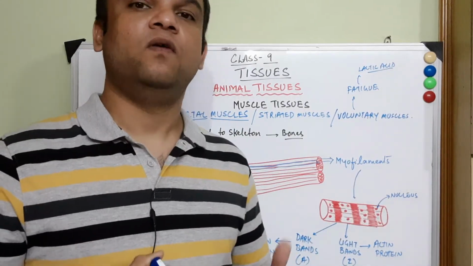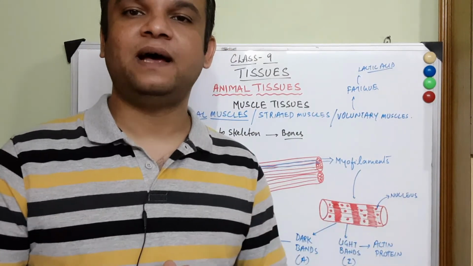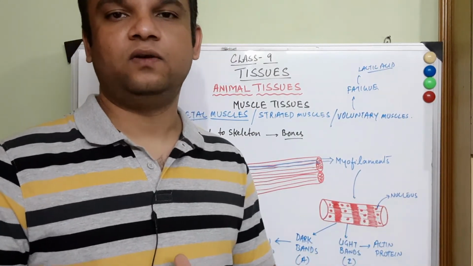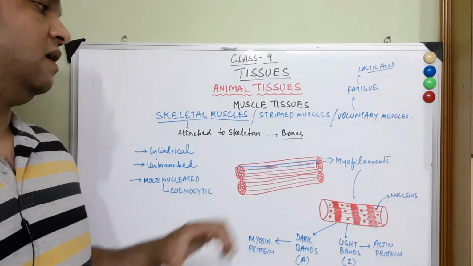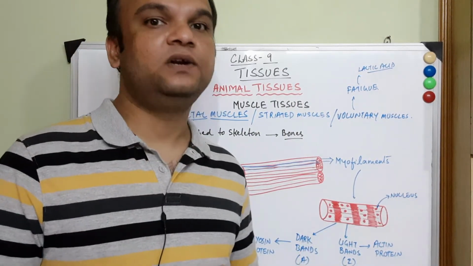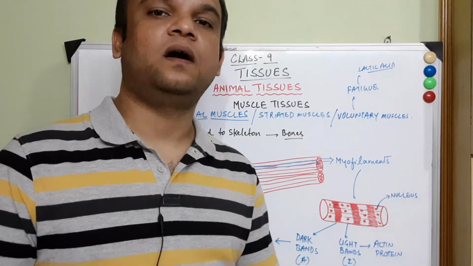At the same time, when we give some rest to these muscles, they become normalized and are ready to work again. So this is how skeletal muscles are designed. They are designed to do all the types of physical work which are under our control.